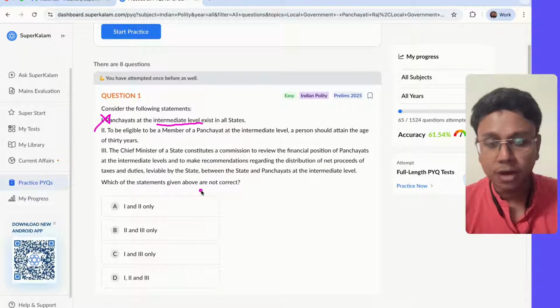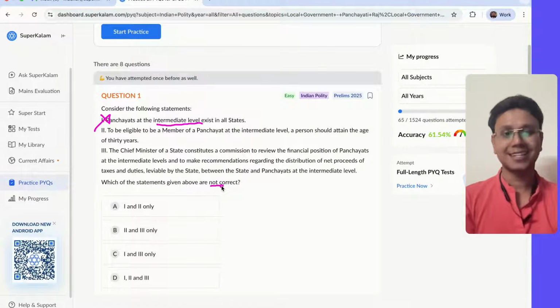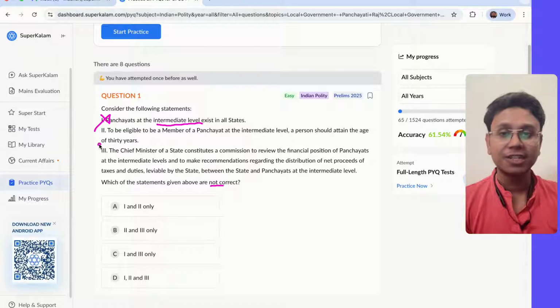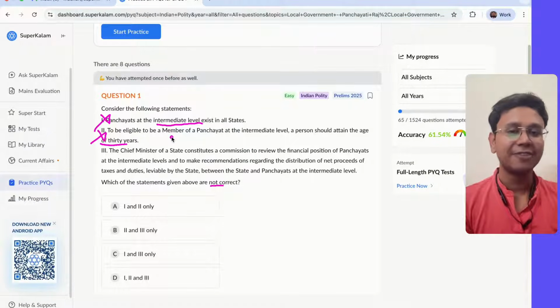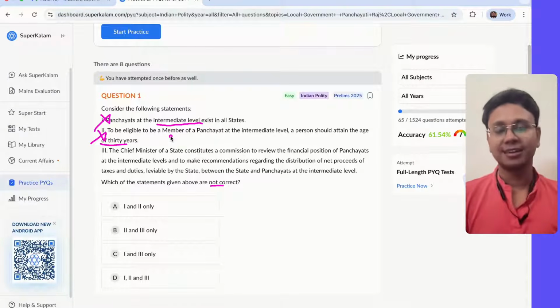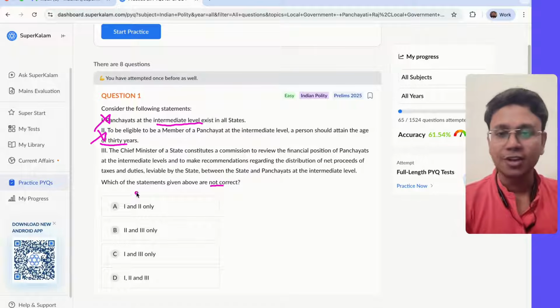What does it ask? Which of the following given below are not correct? Okay, not correct it is asking. You should remember this also. Second is, to be eligible to be a member of a panchayat at the intermediate level, a person should attain the age of 30 years. No, even for MLAs and MPs it's 25 years, so this isn't true. It's 21 years for panchayat members. So this is also false.